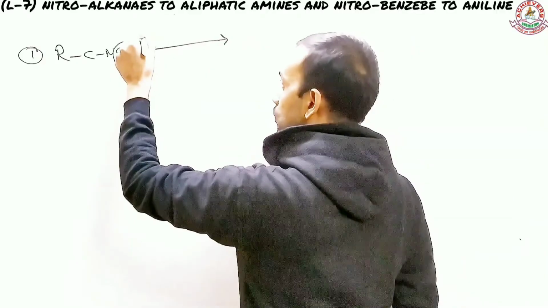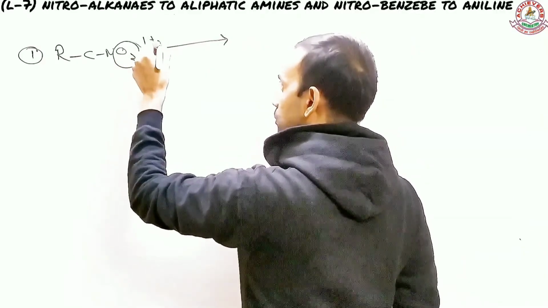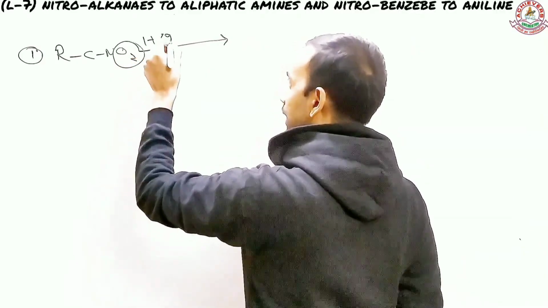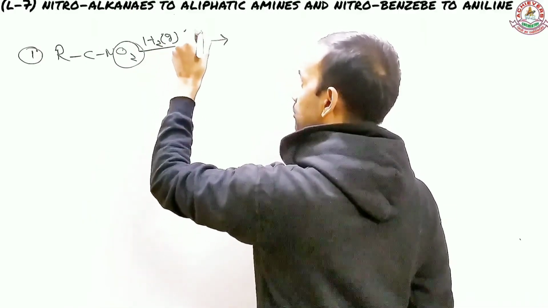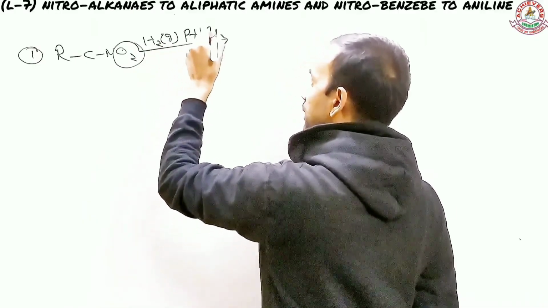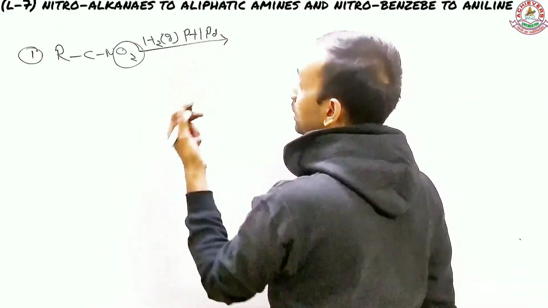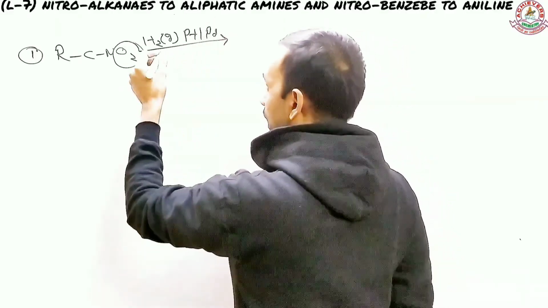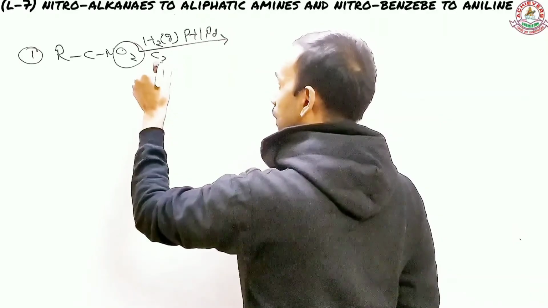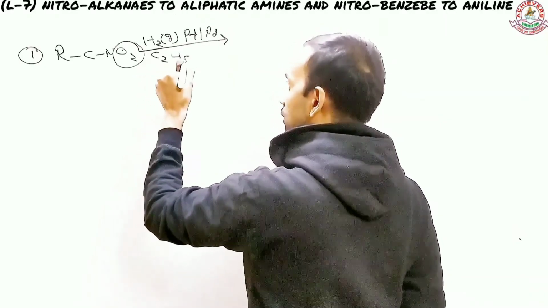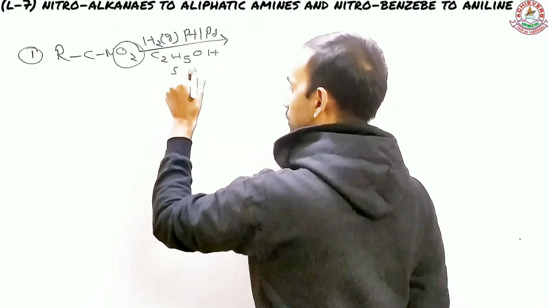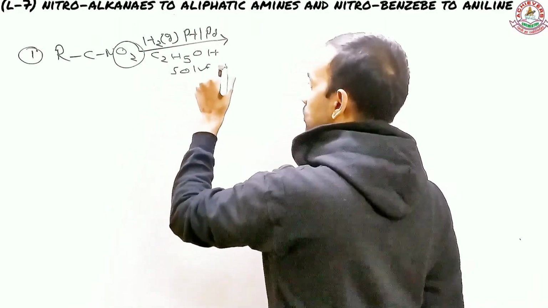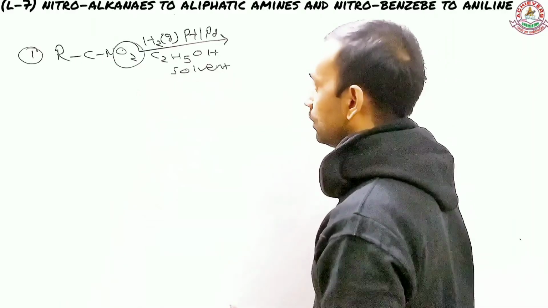You need hydrogen gas to react. Along with that, you need catalysts like platinum, palladium, and you may also need nickel as well. Apart from these, you also have to have a little bit of alcohol, because this alcohol acts as a solvent here. So this is your solvent in the reaction.